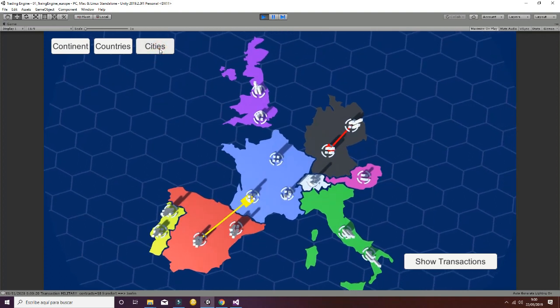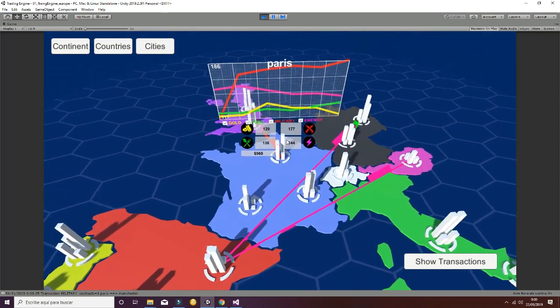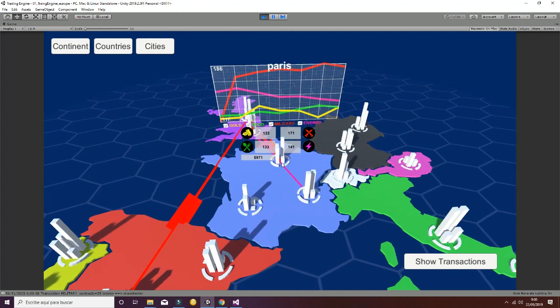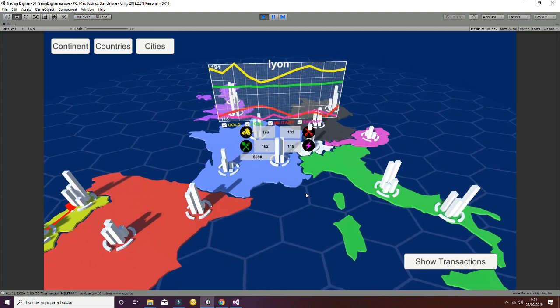If you click on cities, you will be able to select the different cities of the different countries, and whenever you click on a specific one, a canvas will appear with the values of the gold, military, food, and energy resources, and it will also show a chart with the evolution of those resources over time. You can select different countries and the result will be similar.